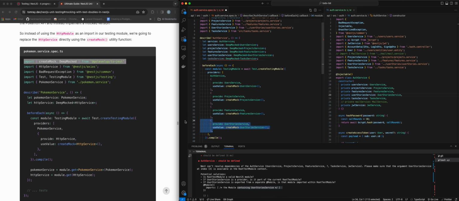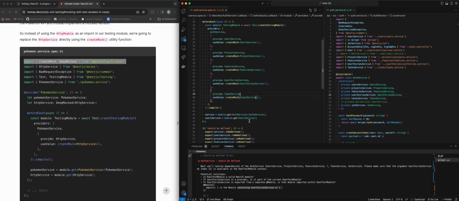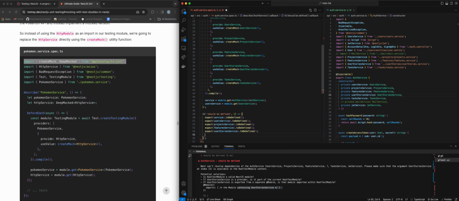All right, and then let's copy this to add tasks service in, and then let's add an expect block for task service to be defined.